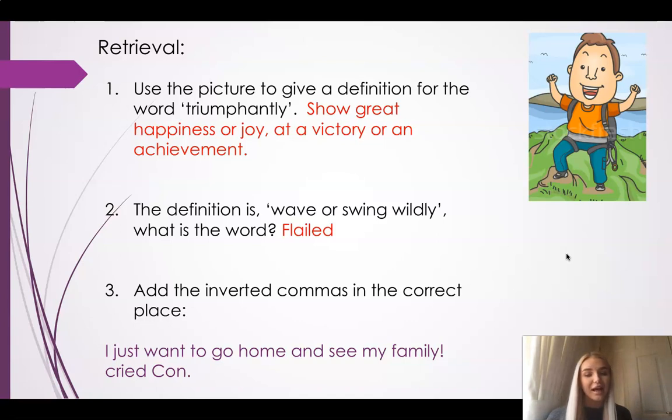And finally, to add the inverted commas in the correct place, we need to know which part of this sentence is the direct speech. "I just want to go home and see my family," cried Con. Well, we know that "cried Con" is not the direct speech. What is that? That's right, that's our reported clause, so our inverted commas should go before "I" and after the exclamation mark, just like this.